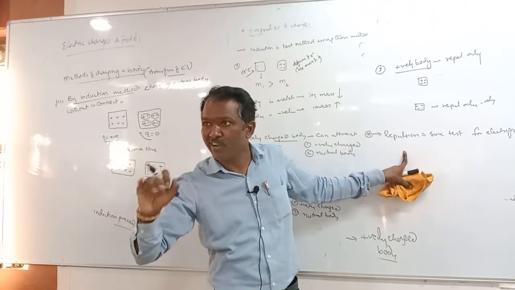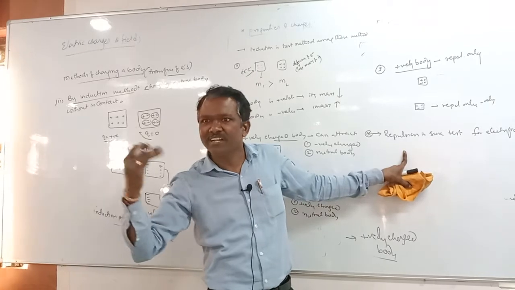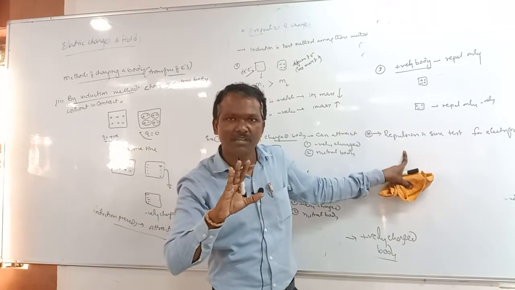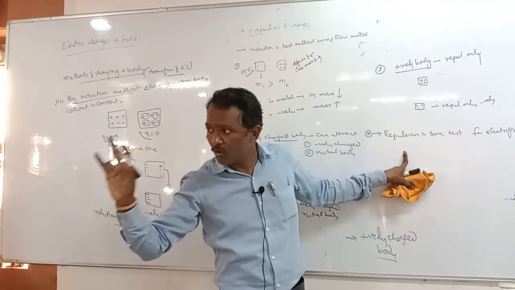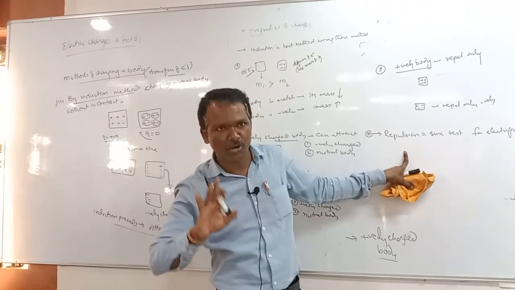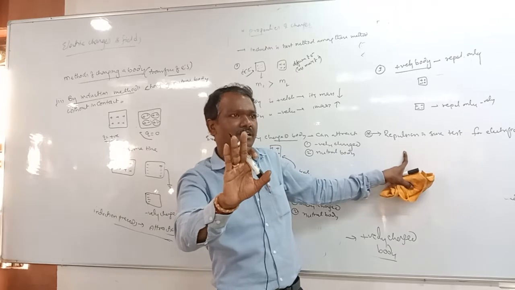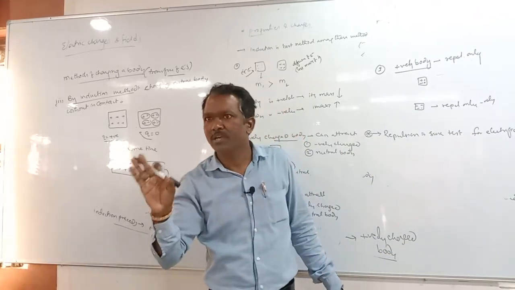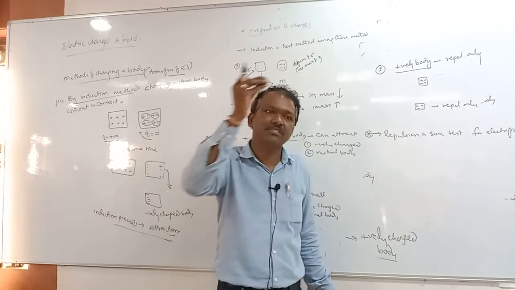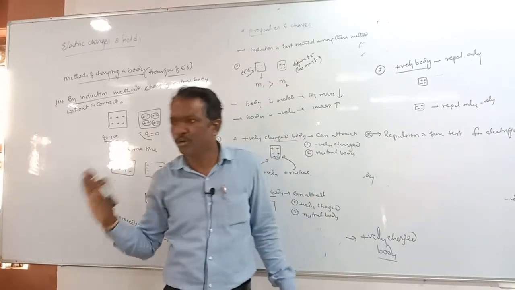So if any unknown body is attracting, we don't know whether it is a charged body or not. Only by repelling a body can we judge that it is a charged body. If it is repelled, it means it has the same, like charge, that is, a charged body.